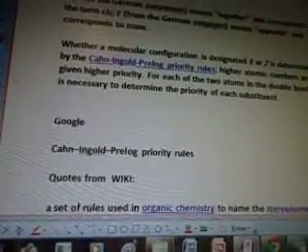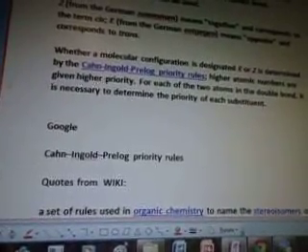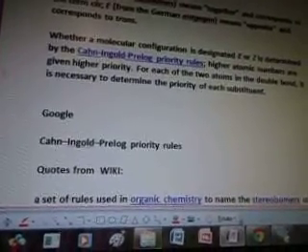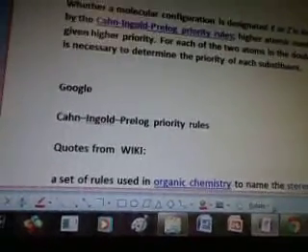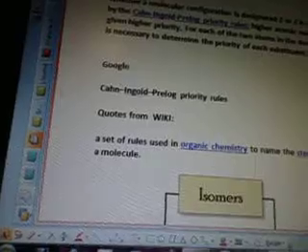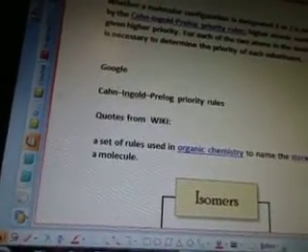Whether a molecular configuration is designated E or Z is determined by the Cahn-Ingold-Prelog priority rules. Higher atomic numbers are given higher priority. For each of the two atoms in the double bond, it is necessary to determine the priority of each substituent. So I'm going to Google the Cahn-Ingold-Prelog priority rules to find out what it means.